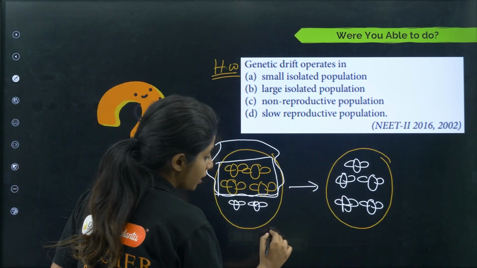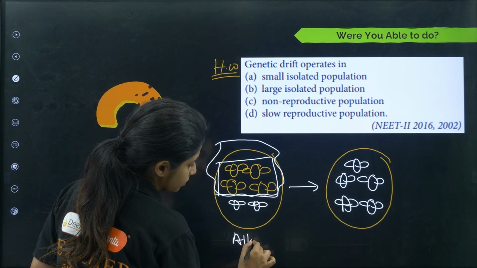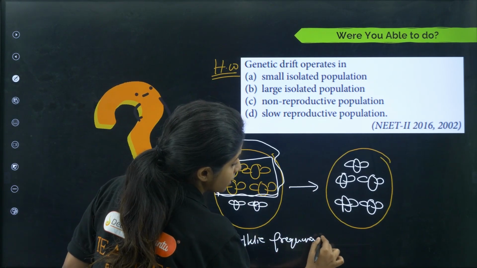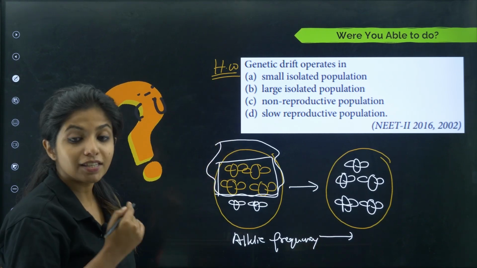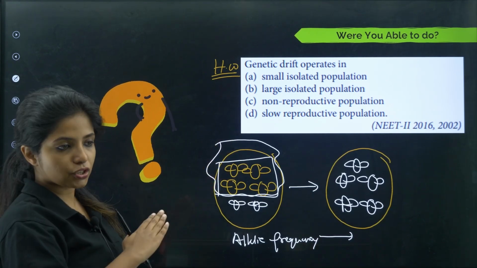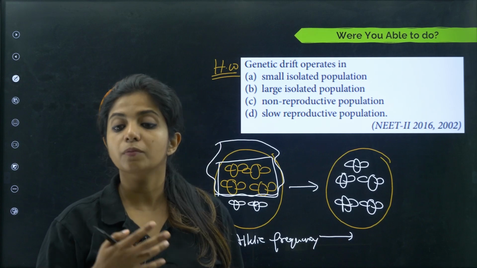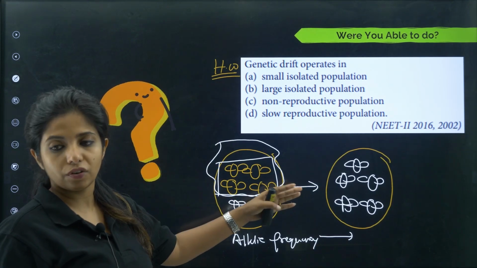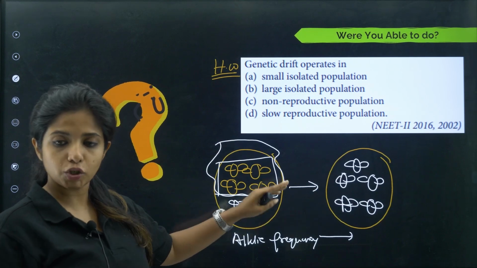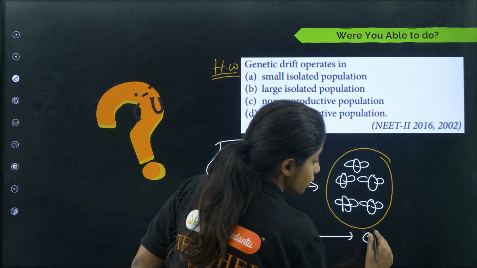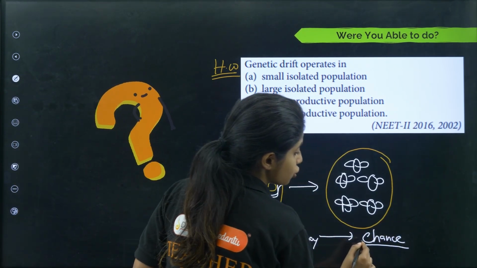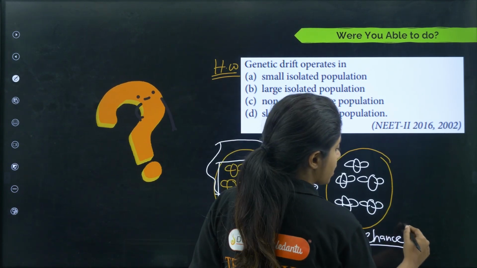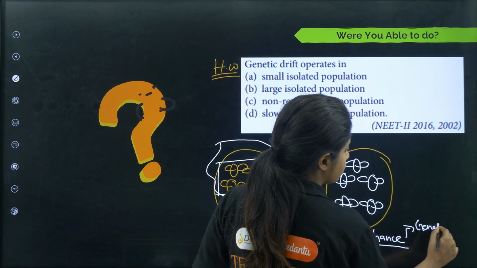So you see the genetic makeup, the allelic frequency has changed, and this change in allelic frequency obviously changes everything that is said by the Hardy-Weinberg principle, which says that the allelic frequency will be the same generation after generation, but it's not like that. The allelic frequency has changed already, and this process, which occurs just by chance, a very random process, you call this process, children, genetic drift.